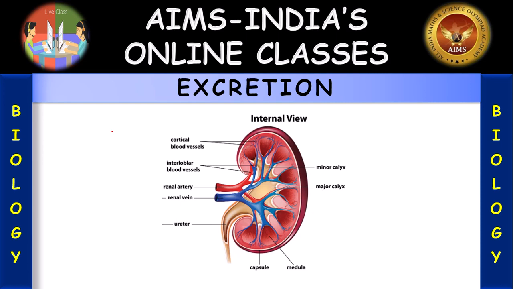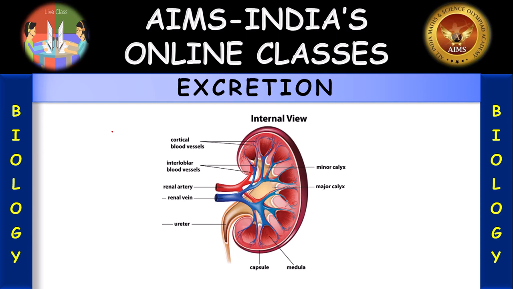Then what is the mechanism of renal secretion? The renal tubules also secrete into their lumen many substances like urea, creatine, uric acid, para-aminohippuric acid. This is called renal secretion.